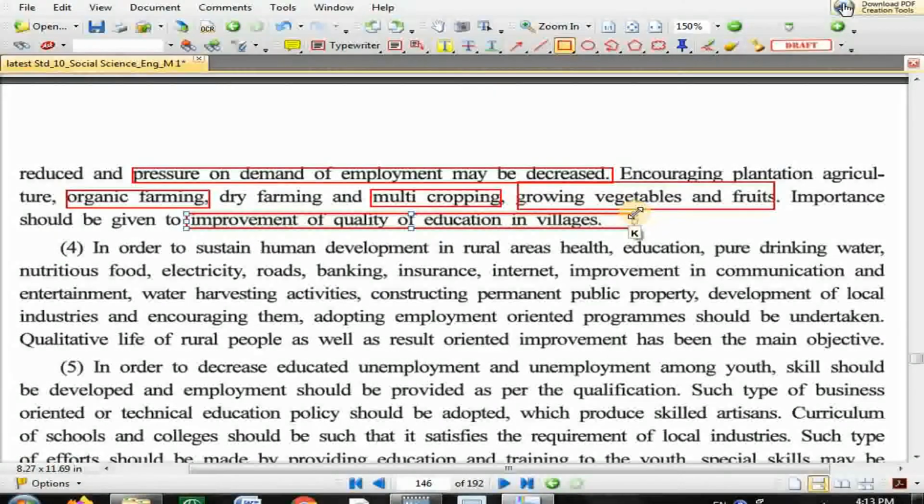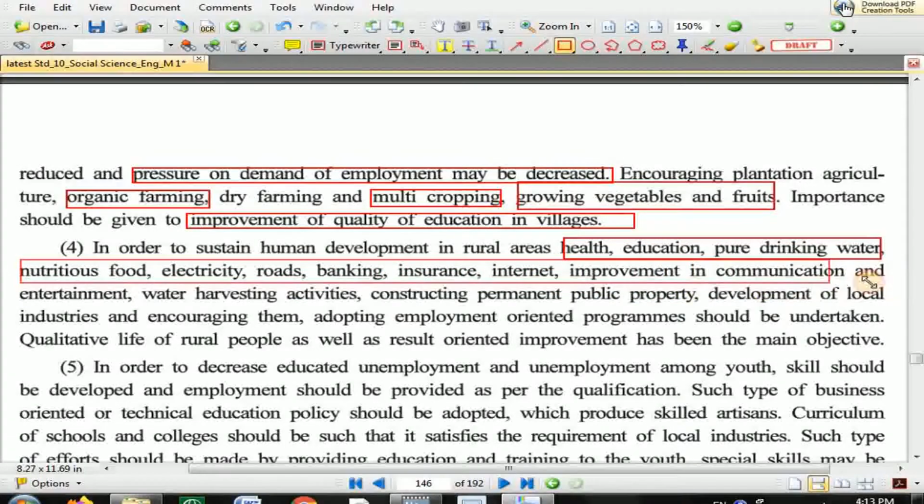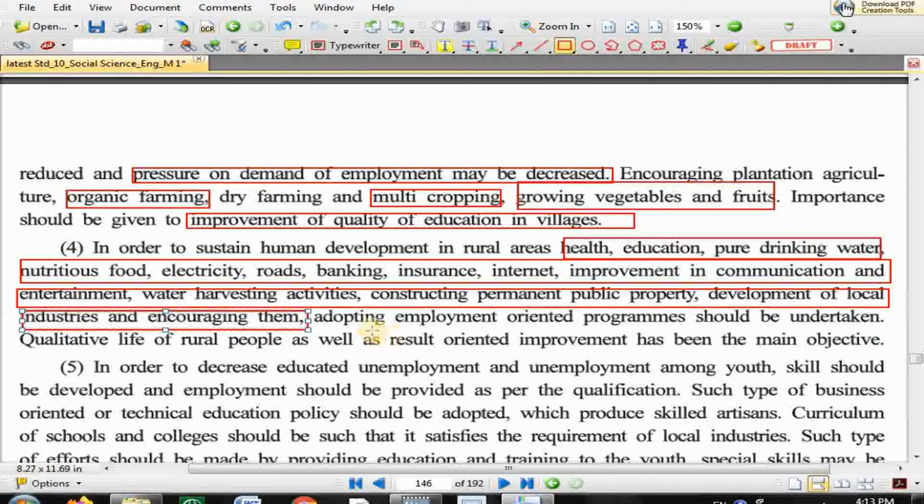Next, in order to sustain human development in rural areas, health, education, pure drinking water, nutritious food, electricity, roads, banking, insurance, internet, improvement in communication and entertainment, water harvesting activities, constructing permanent public property, development of local industries and encouraging them, adopting employment oriented programs should be undertaken.